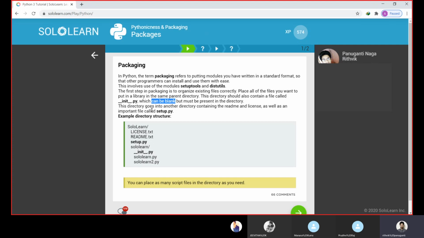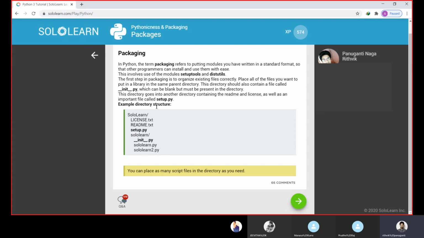This directory goes into another directory containing the readme and license files, as well as an important file called setup.py. We will see setup.py soon. So this is an example directory structure. Sololen is the name of the directory, which has two files, license.txt and readme.txt. It also has setup.py.